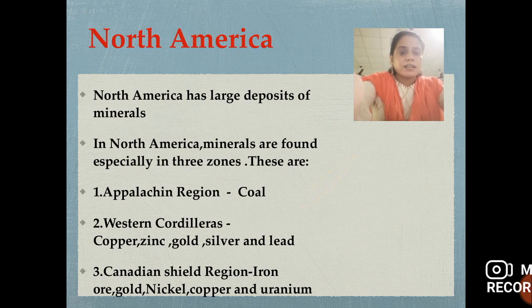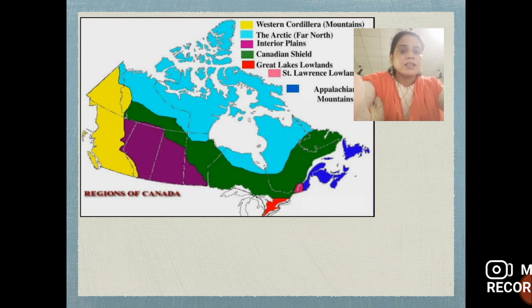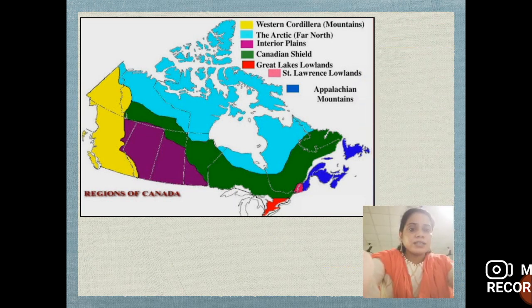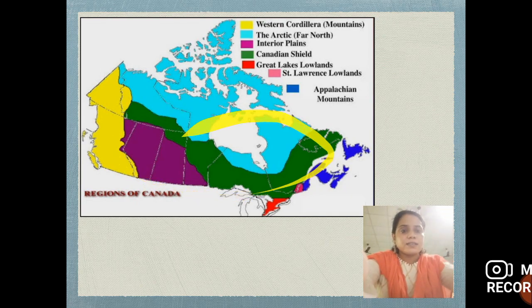The Western Cordilleras is famous for copper, zinc, gold, silver and lead. Third is the Canadian Shield region: iron ore, gold, nickel, copper and uranium. Here you can see in the map that yellow shows the Western Cordilleras, blue the Appalachian, and the Canadian Shield is shown in green.